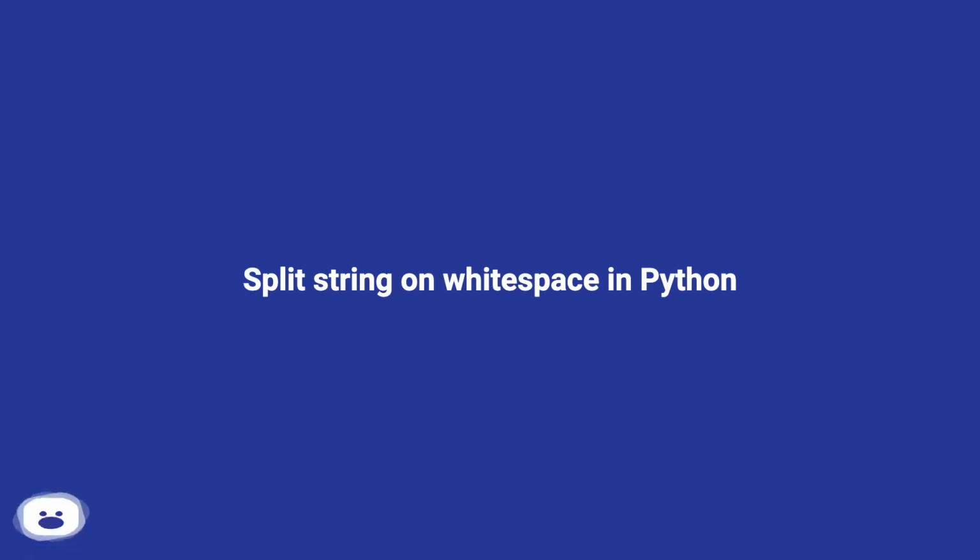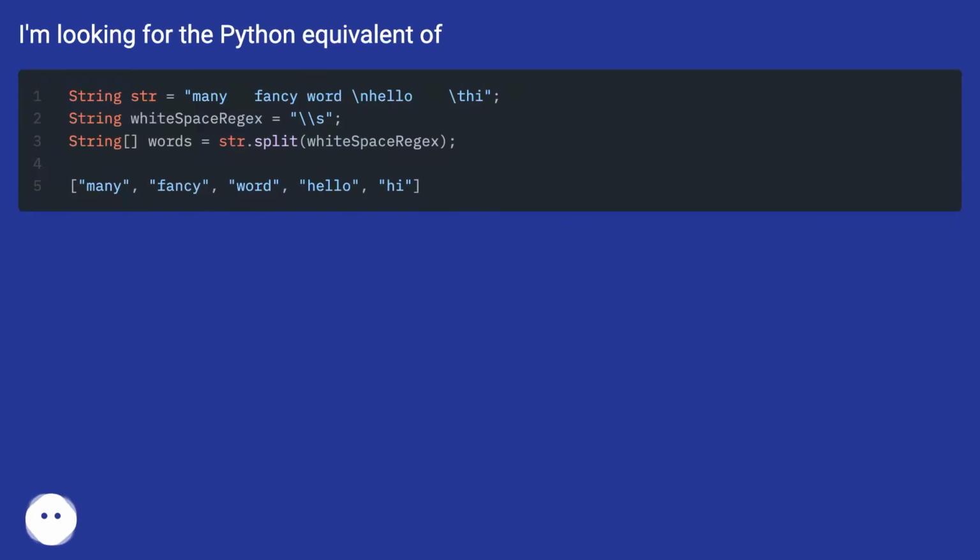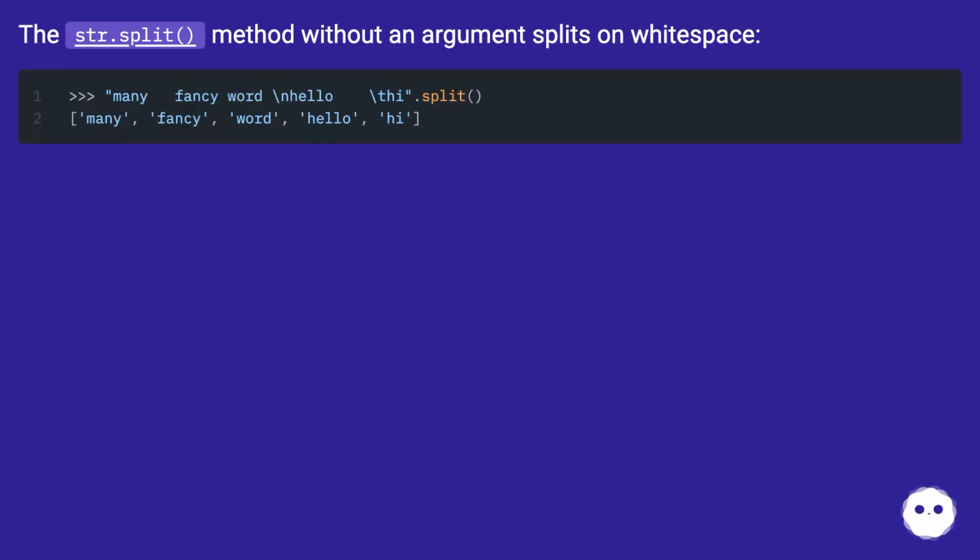Split string on whitespace in Python. I'm looking for the Python equivalent of the str.split method without an argument, which splits on whitespace.